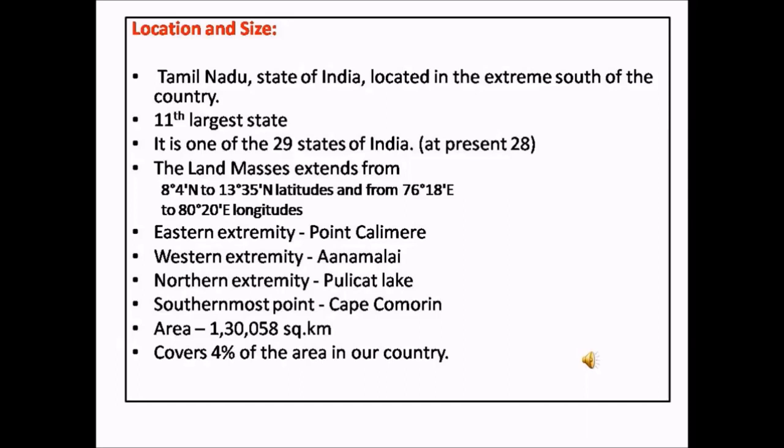Now coming to the boundaries of Tamil Nadu. At the eastern extremity, we have the point Calimere. At the western extremity, we have the Anamalai Hills. In the northern extremity, we have the Pulicat Lake, and at the southernmost point, we have Cape Comorin or Kanyakumari. The area of Tamil Nadu is about 1,30,058 square kilometers. It covers 4% of the area of our country.